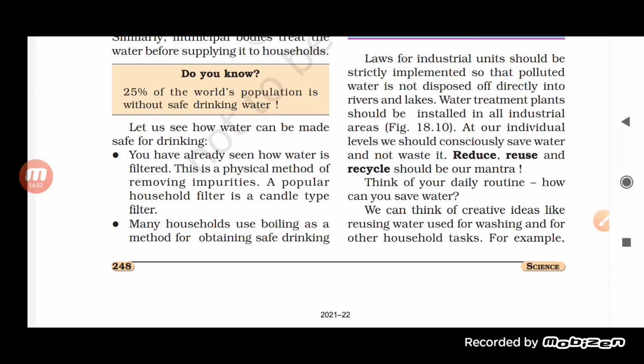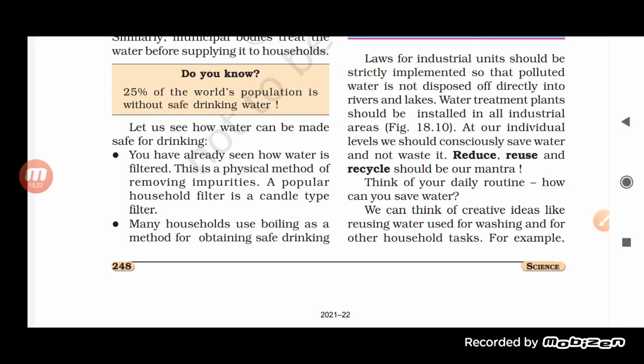And absolutely, if the water treatment plant is not there, the water which is supplied to the people will also be toxic or polluted, and that is going to harm them. That will cause a lot of diseases to the people. So it is really important that water treatment plants should be installed in the industrial areas.